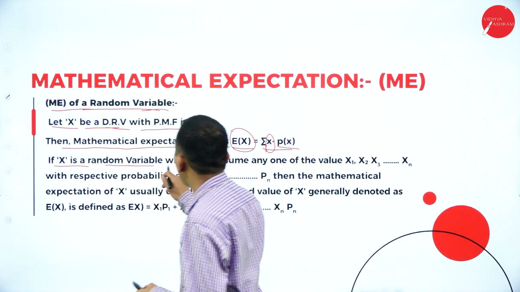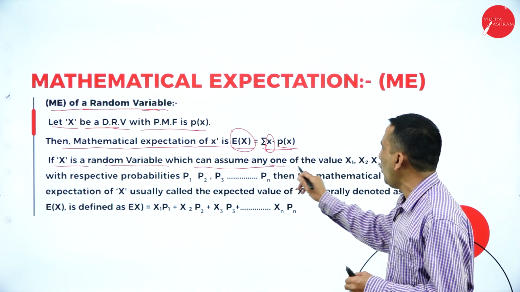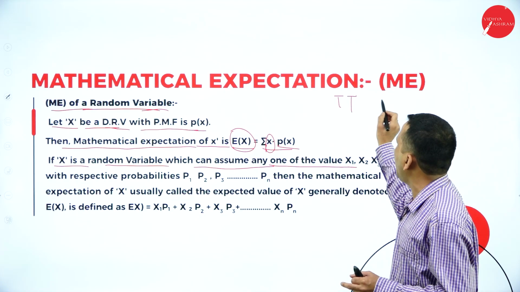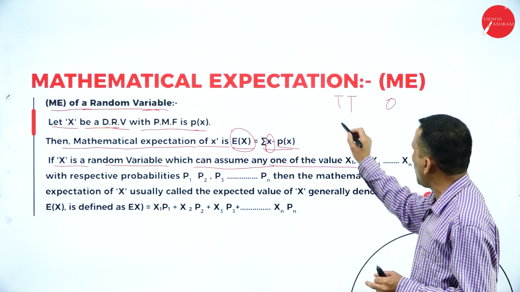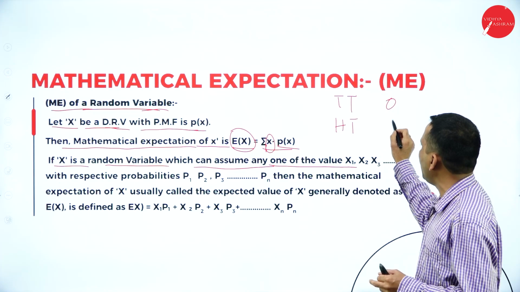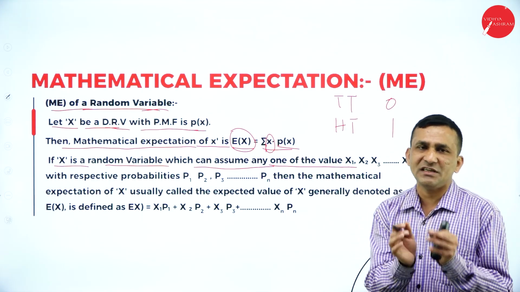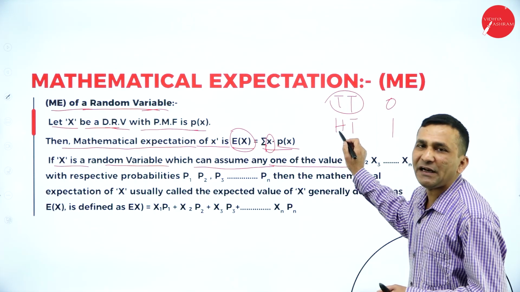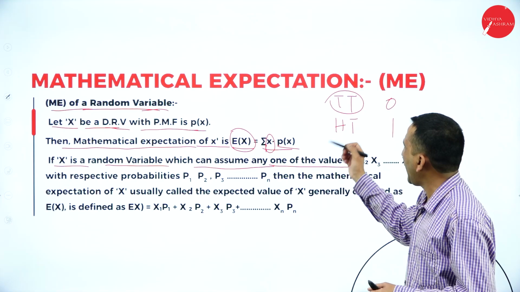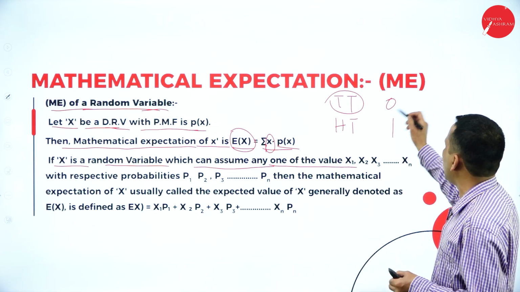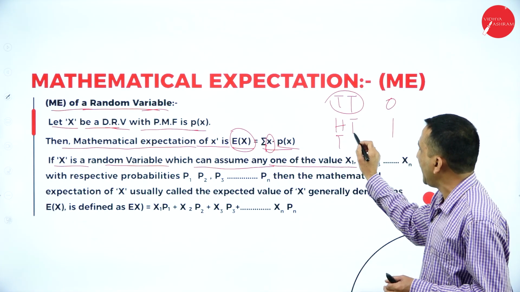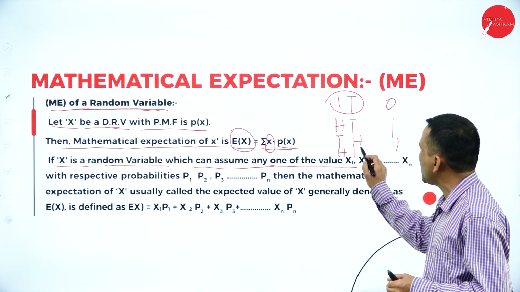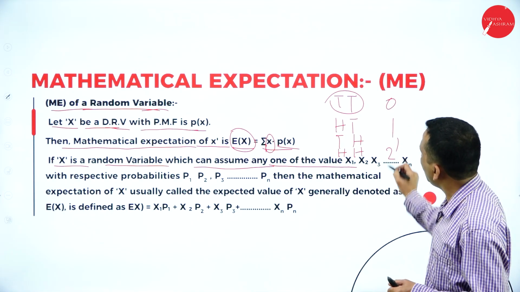If x is a random variable which can assume any one of the values, for example, tail came means we write 0, and one head, one tail means one head, because the expected question is related to head only. We are not expecting a tail, we are expecting a head. Again if you toss 2 coins, the result will be head tail, where also we get one head, and the 2 coin result is 2 head. Now we write 2. This is nothing but your x series.